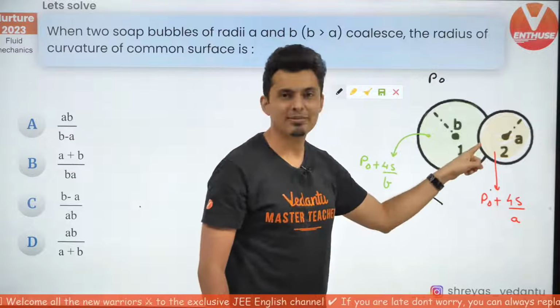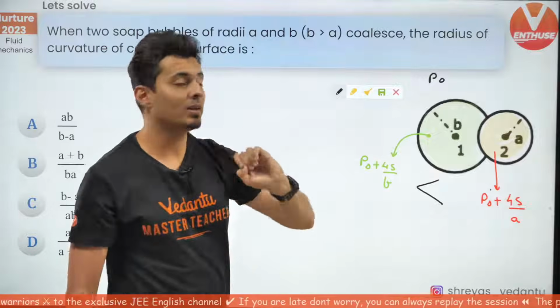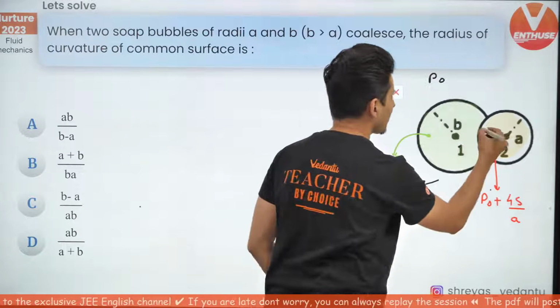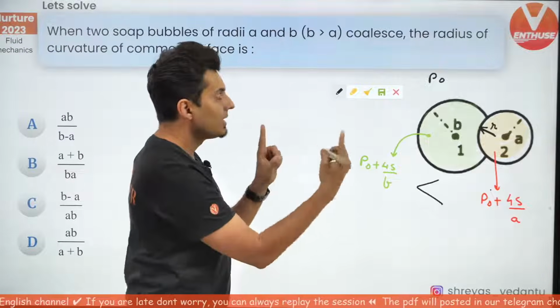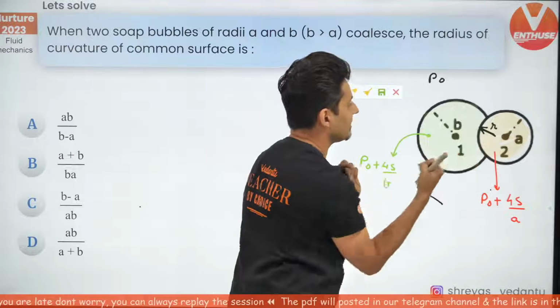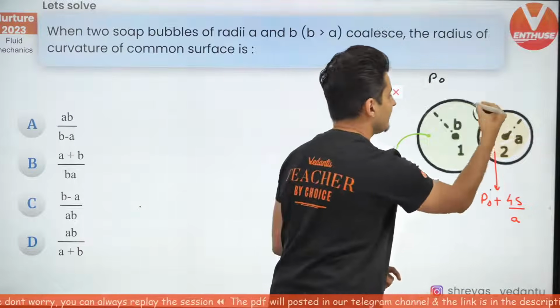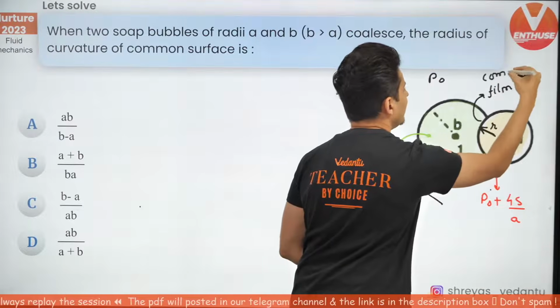So the common surface will bend, and how much is that radius of curvature can be found by, remember, if there is a new radius of curvature here, that can be found by finding the pressure difference across two surfaces. This is a film, don't forget that. That's a common film.